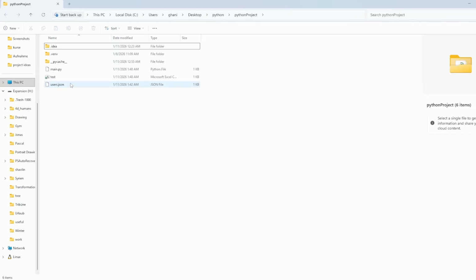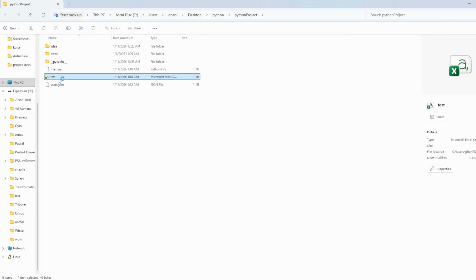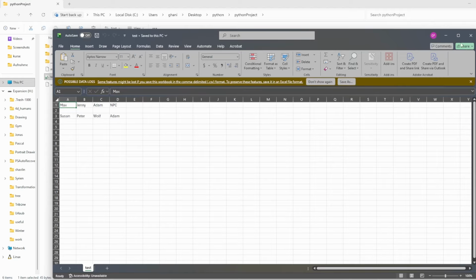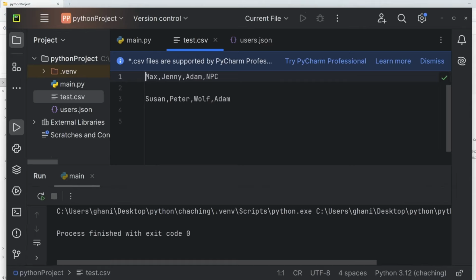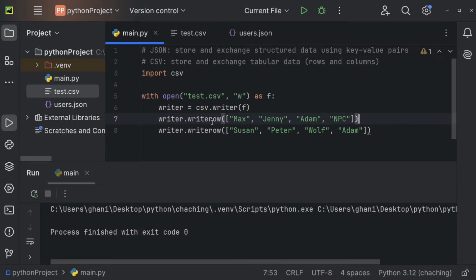And now let me actually also open that file with Excel. So I'm just going to open this right here. You can see it opens Microsoft Excel, and this is what this looks like in Excel. So we created a first row right here. Every single value is within a column, and we created our second row right here. And again, we have 4 columns, 4 columns. And I think this makes it a little bit easier to visualize what is going on right here. So what we're doing right here, we're just creating rows, and every single comma separates a column.